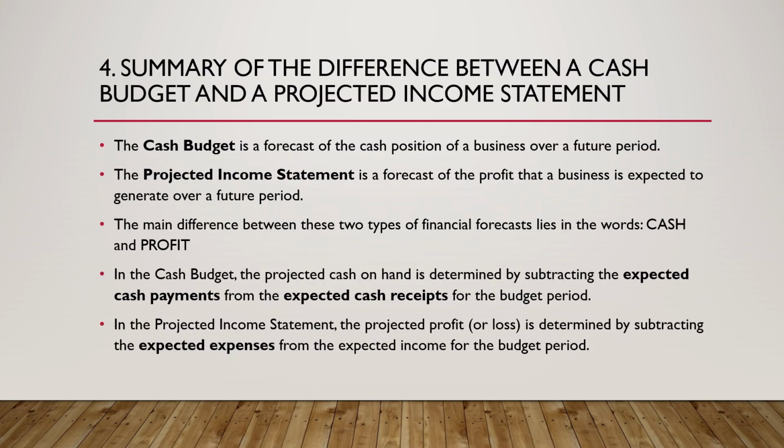Summary of the difference between a cash budget and a projected income statement. Let's look. Firstly, the cash budget is a focus of the cash position of a business. We are looking at the cash position of a business over a future period. Now, the projected income statement is a focus of the profit that a business is expected to generate over a future period. So we underline those. So the cash budget is a focus of the cash position of the business over a future period, and the projected income statement is a focus of the profit that a business is expected to generate over a future period.